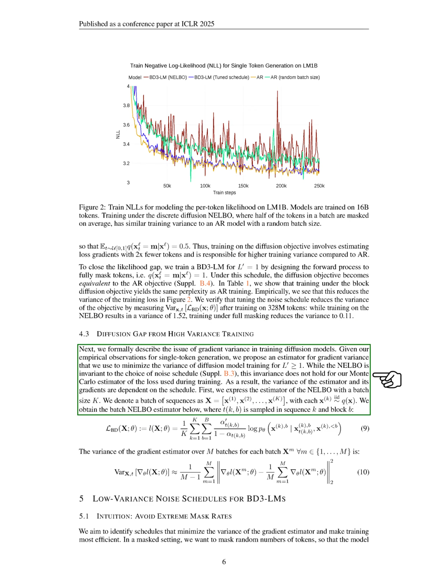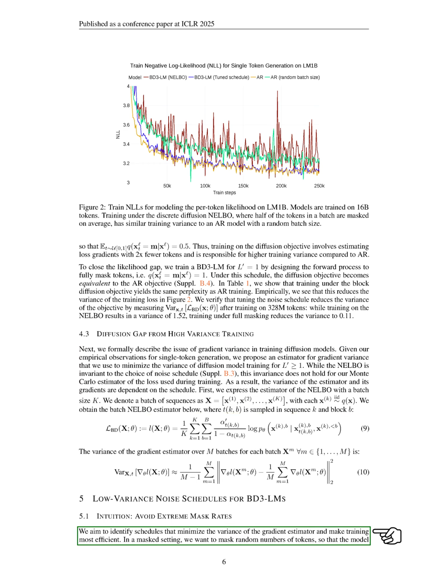Next, we discuss the issue of gradient variance in training diffusion models. Based on our observations, we propose an estimator for gradient variance to minimize this during training. While the NELBO remains unchanged regardless of the noise schedule, our Monte Carlo estimator for loss does not share this property, leading to variance that depends on the chosen schedule. We aim to find schedules that minimize the variance of the gradient estimator for efficient training.